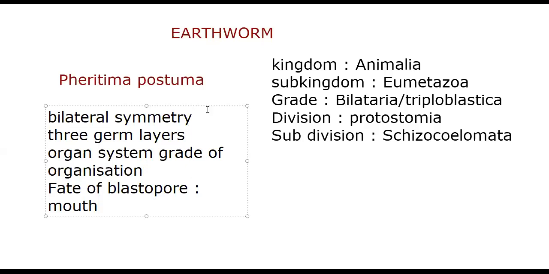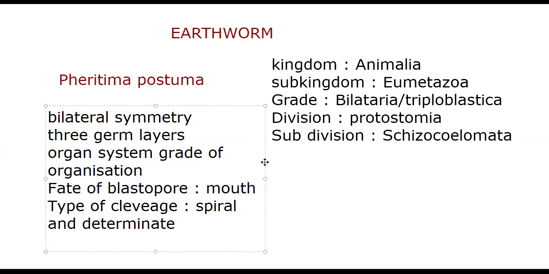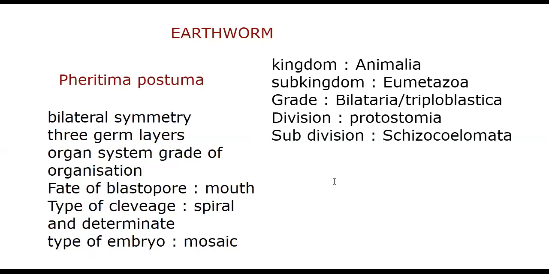Then type of cleavage: spiral and determinate cleavage. Next, the type of embryo: mosaic embryo. So, bilateral symmetry, three germ layers, organ system grade of organization, and the fate of blastopore is mouth. The type of cleavage is spiral and determinate. The type of embryo is mosaic embryo.